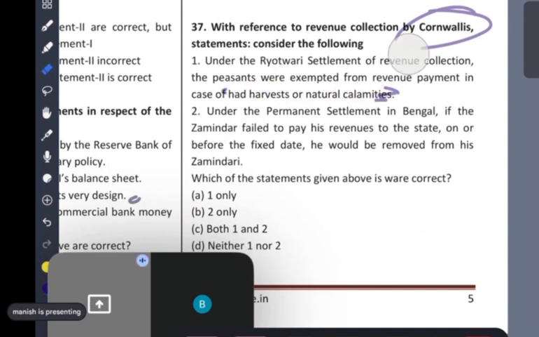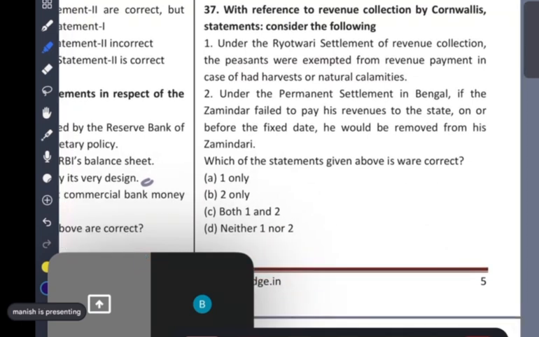See, guys. Can you tell? How will you solve this question? Tell. Under the permanent settlement, if the zamindar failed to pay his revenue to the state, the state will... See, the second one can be wrong, Manish. How can they remove his zamindari? It would be more radical, no? On or before the fixed date, permanent settlement in Bengal. Actually, that is the permanent settlement. He may not be removed.